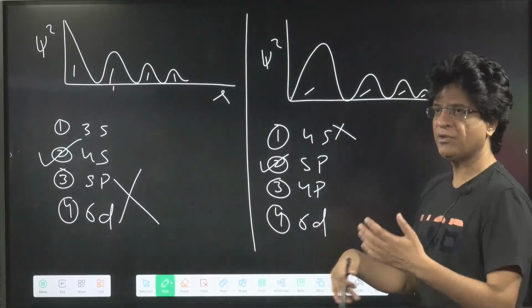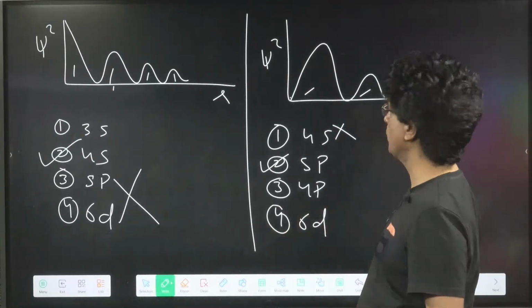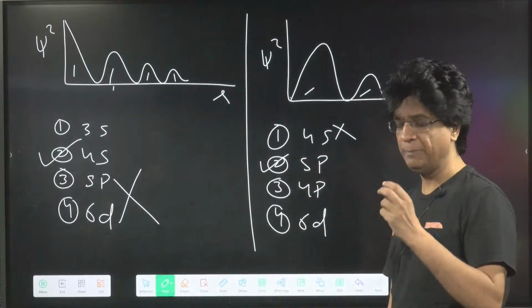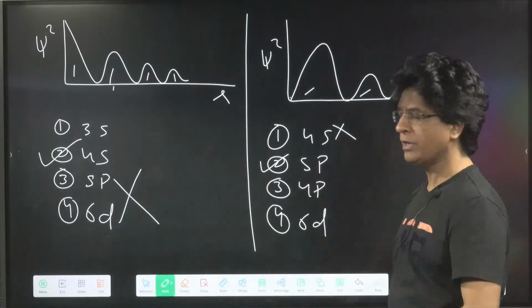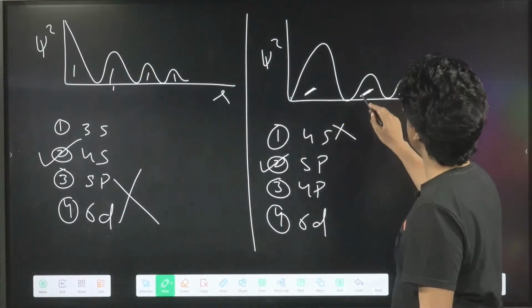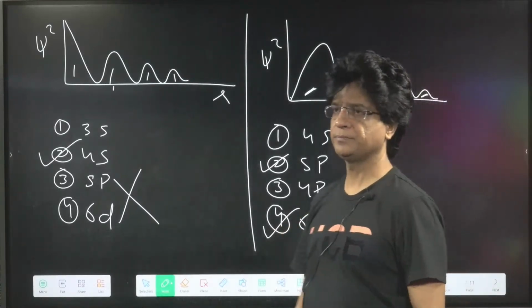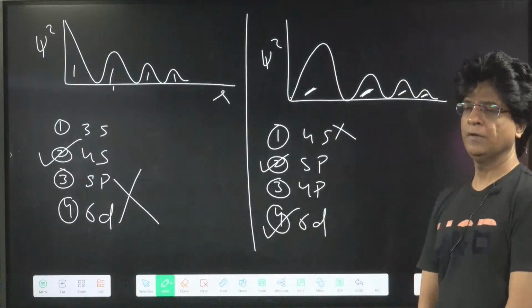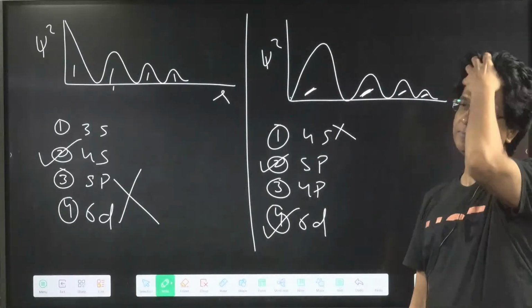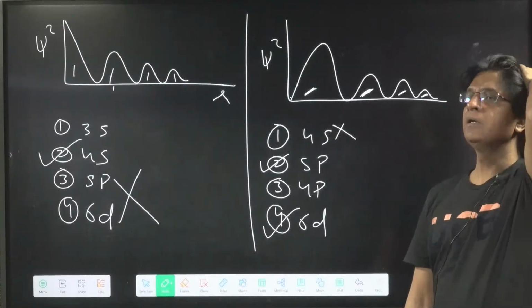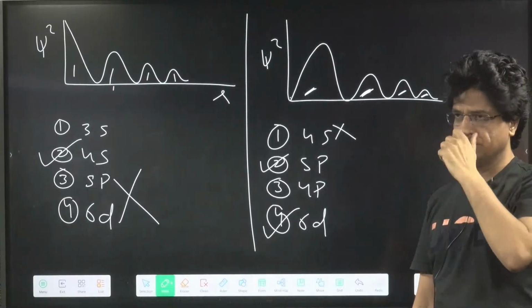Let us try D also. D begins with 3: 3D, 4D, 5D and 6D. So 5P and 6D. Are you getting it, bache? Are you getting it or not?